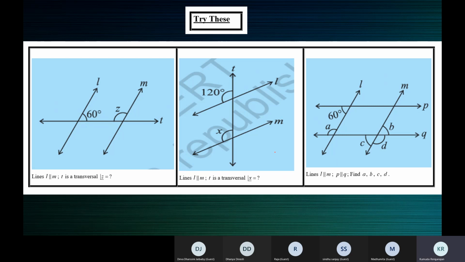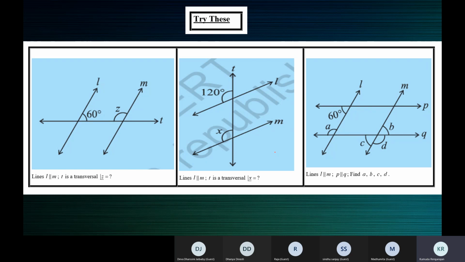Anyone can try the first one? Ma'am, Z is equal to 120. It's given that in the first figure, L is parallel to M. So all the relations: alternate and corresponding angles are equal, co-interior angles are supplementary.